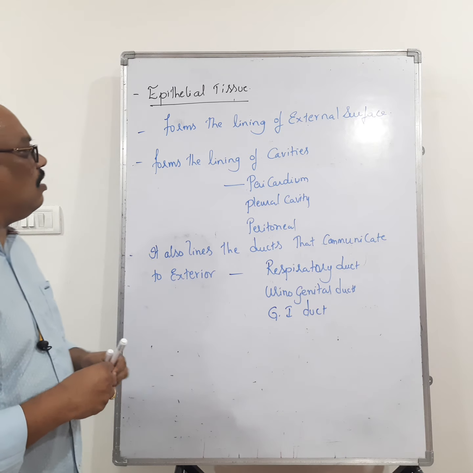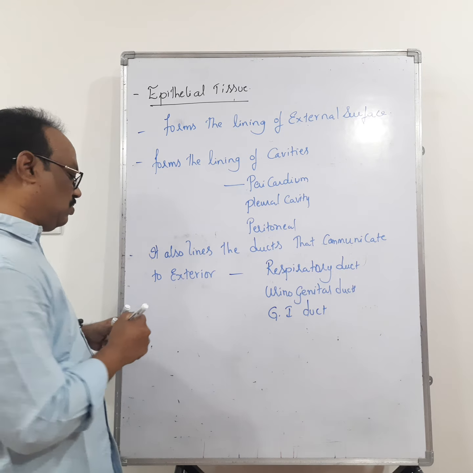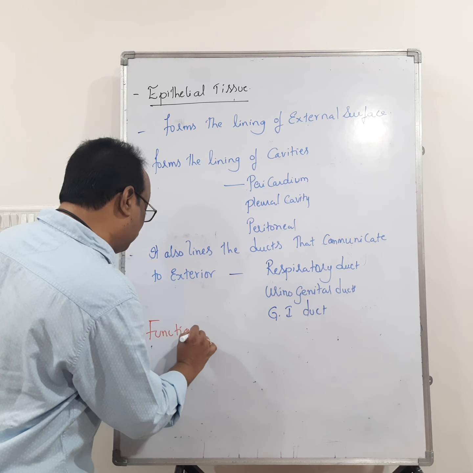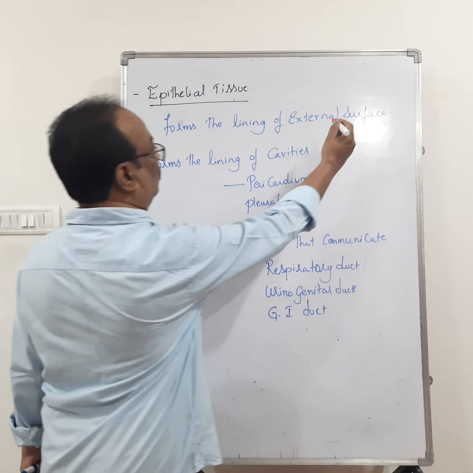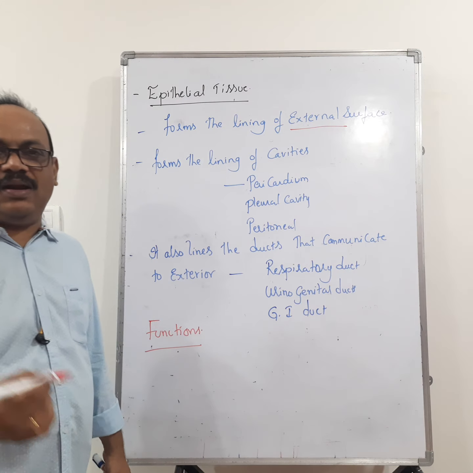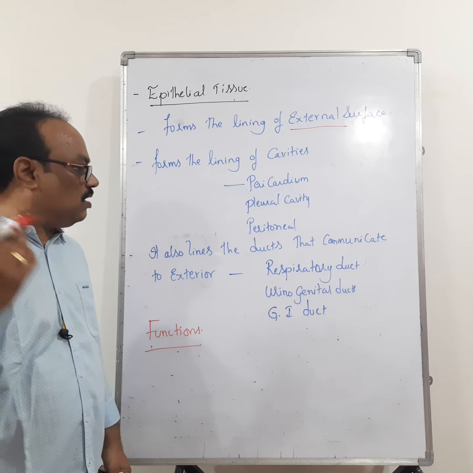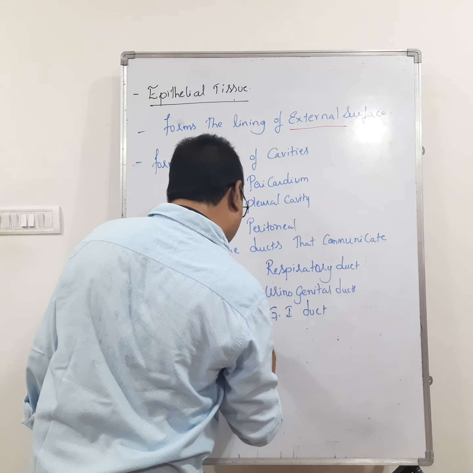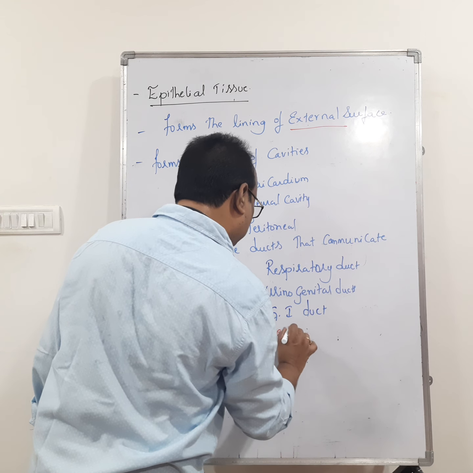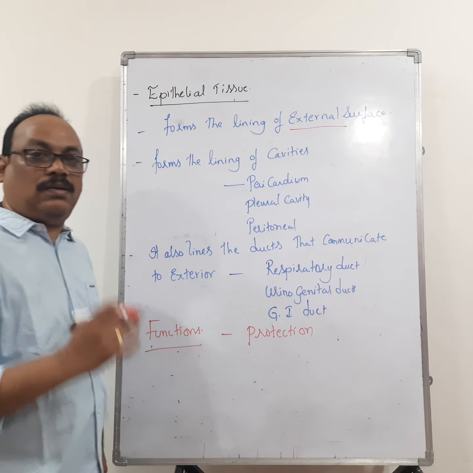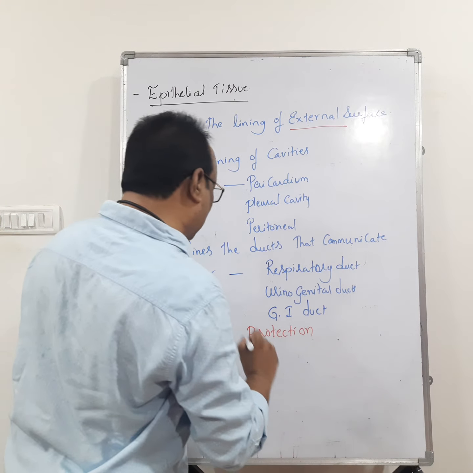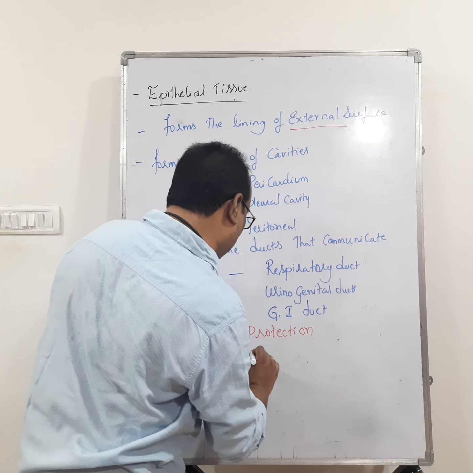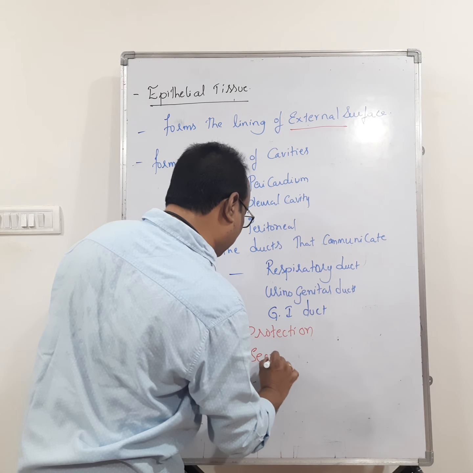Then what is the function of the epithelial tissues? If you take the functions, here we can see the external surface. That means they line the skin, the external surface of the body. That means the function might be protection. Okay, protection. Then in the GI tract, there might be secretion,